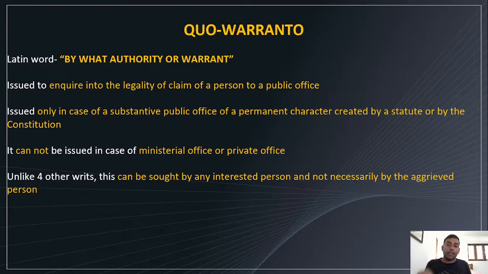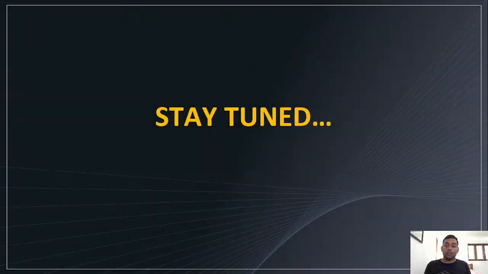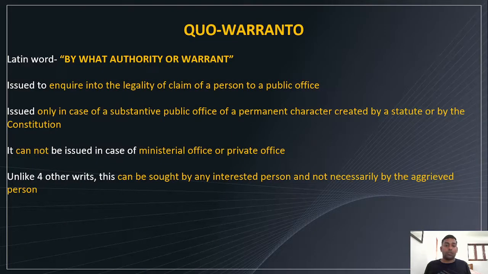But for quo-warranto, any public-spirited citizen can approach the court, not necessarily the aggrieved or affected person. So this is done to inquire into the legality of the claim of a person to a public office. He or she may not be eligible to sit in or be appointed to the office.